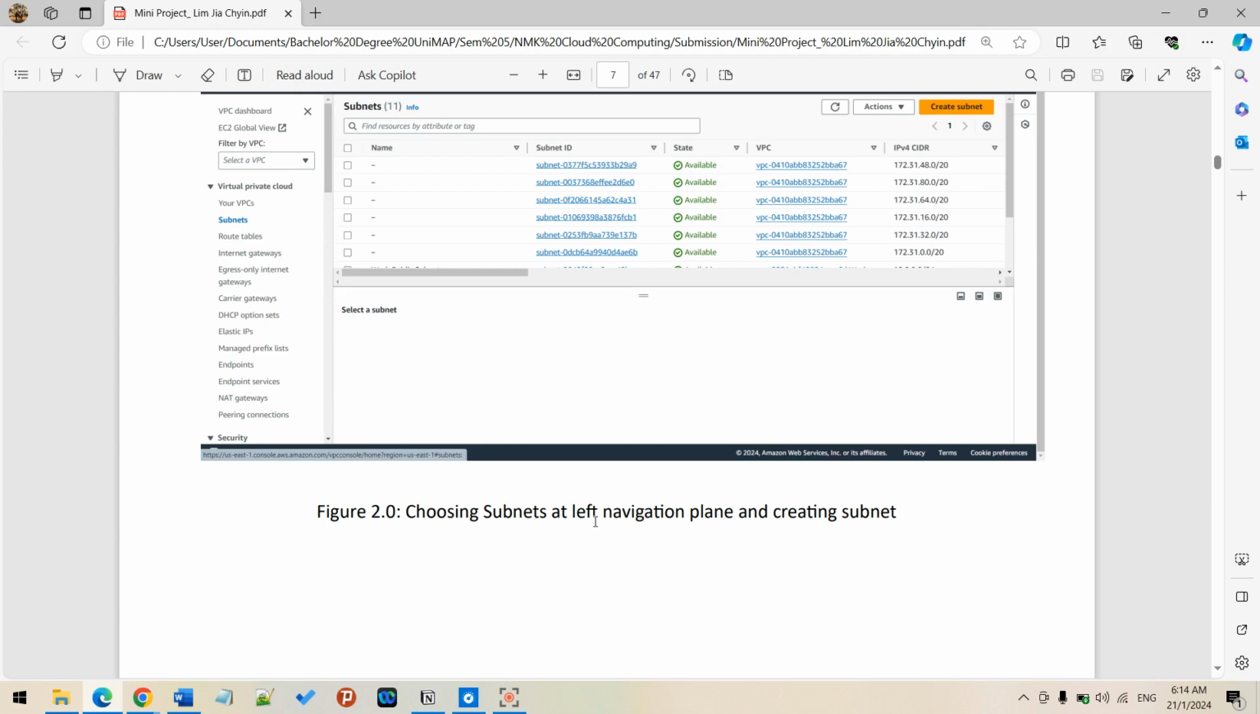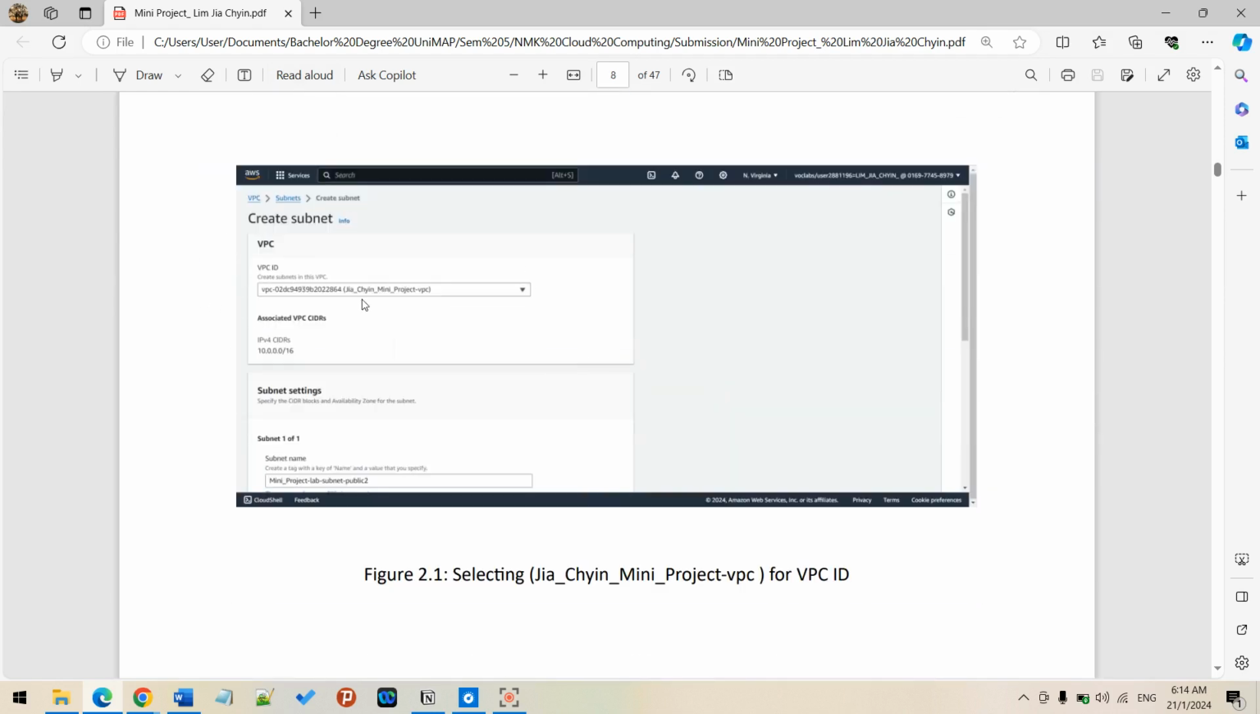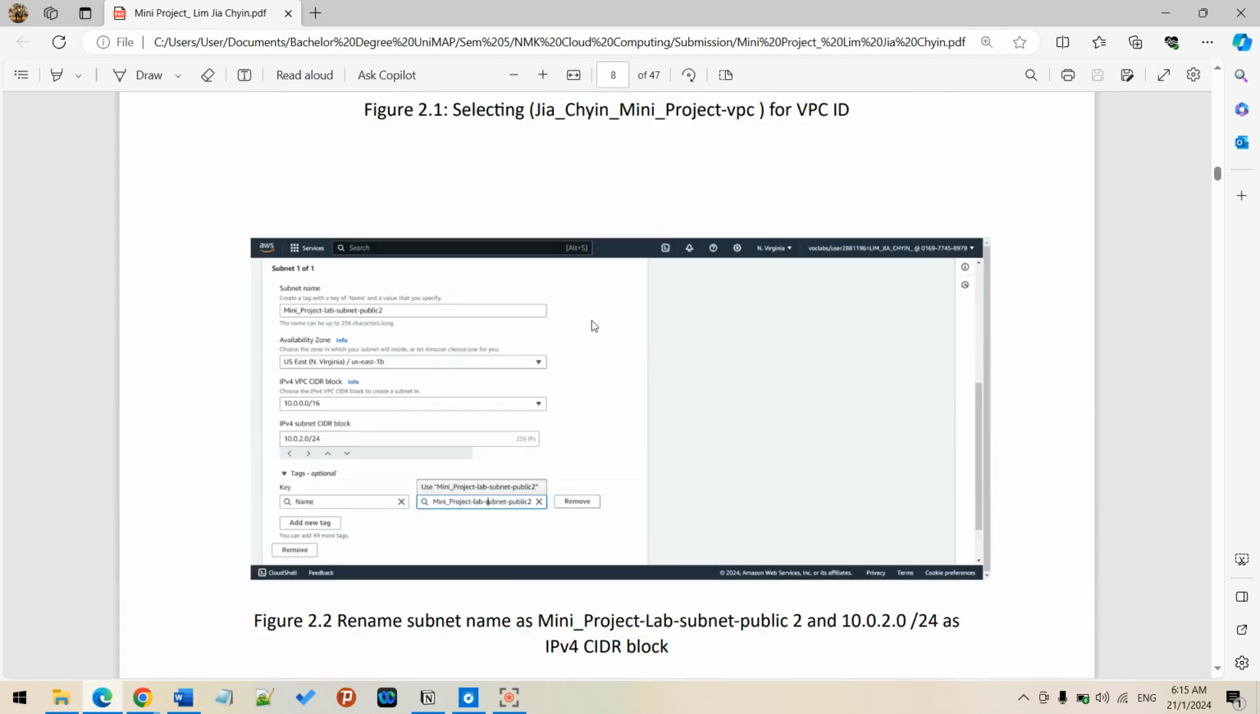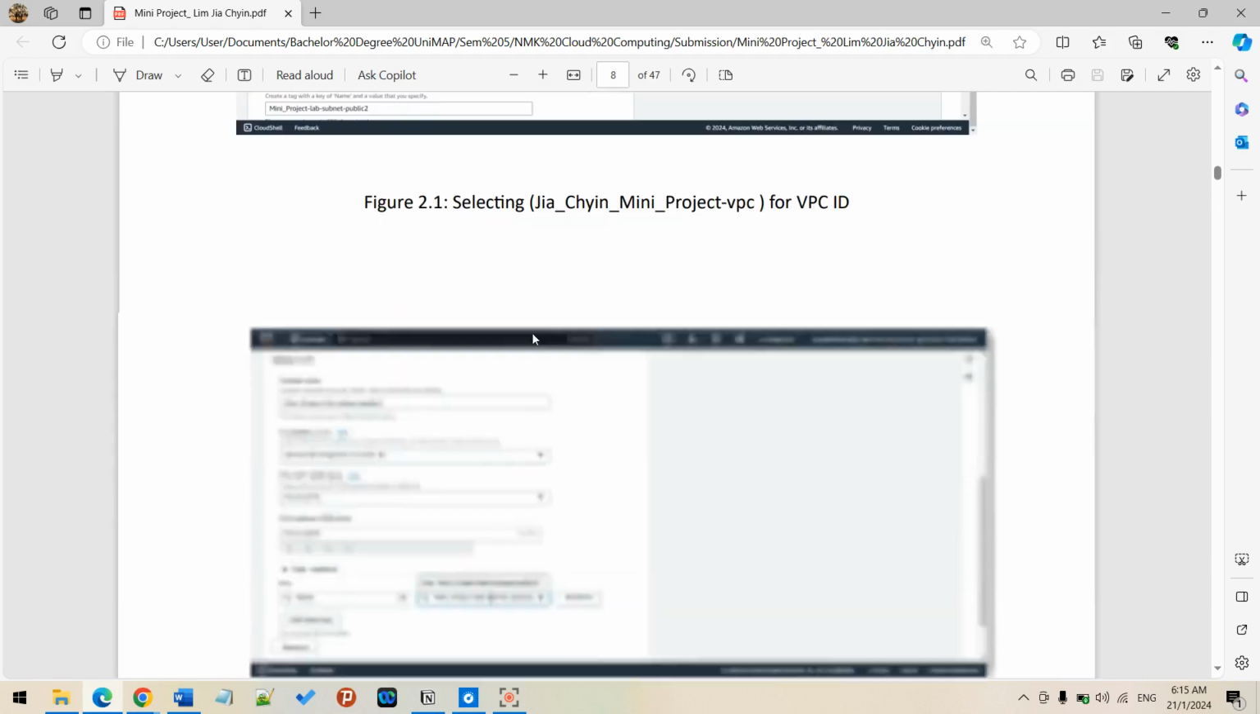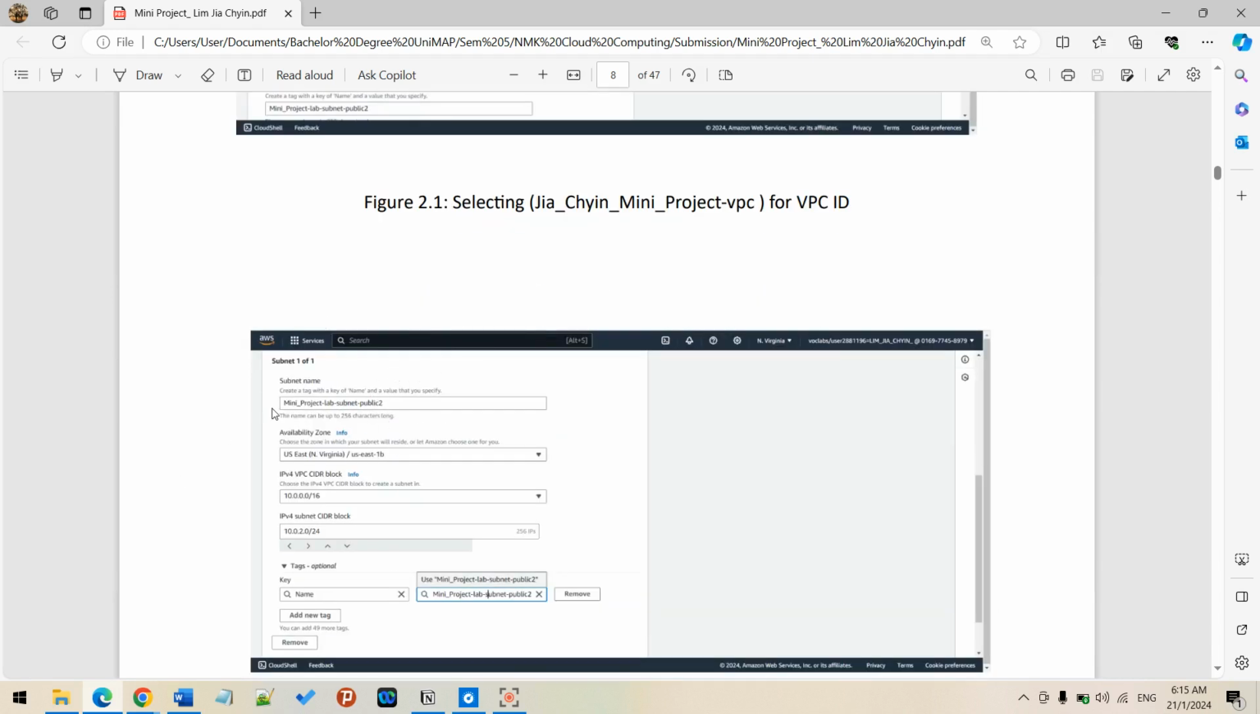Okay, so the left navigation pane and creating a subnet. Basically, I was just creating a subnet for the VPC that I created just now for the mini project VPC. So this is the VPC ID. I will rename it as mini project lab subnet public 2, with availability zone 1B.